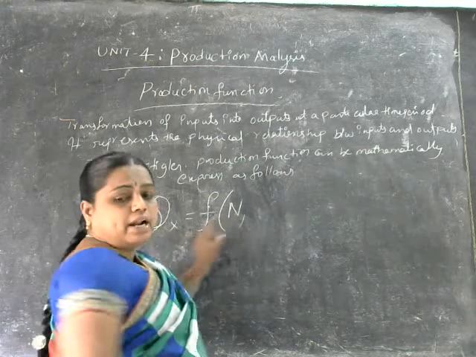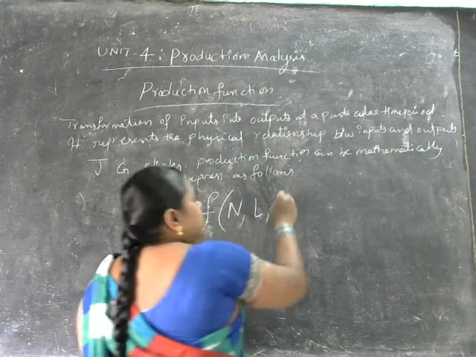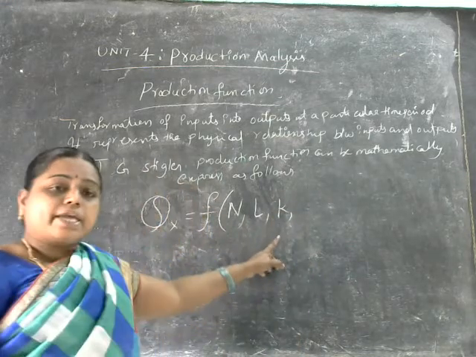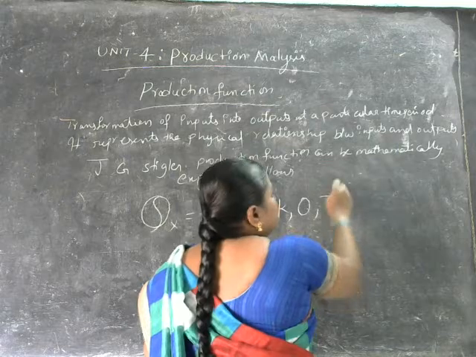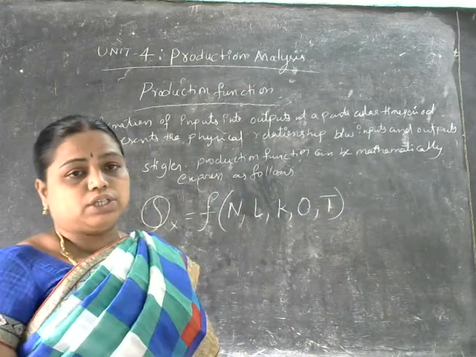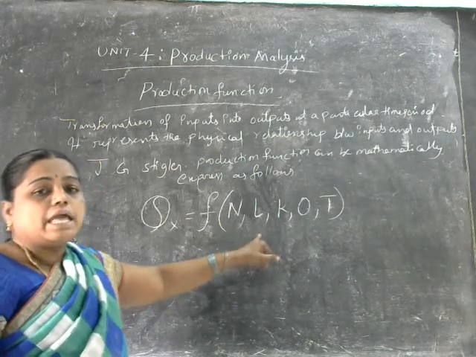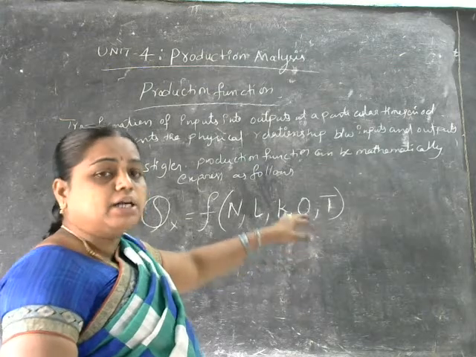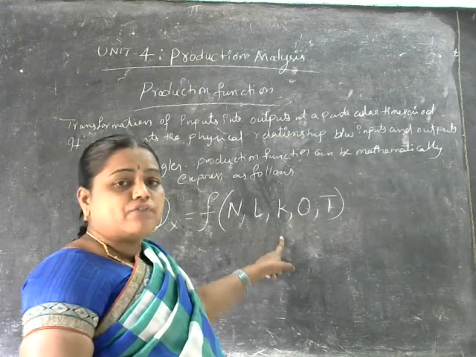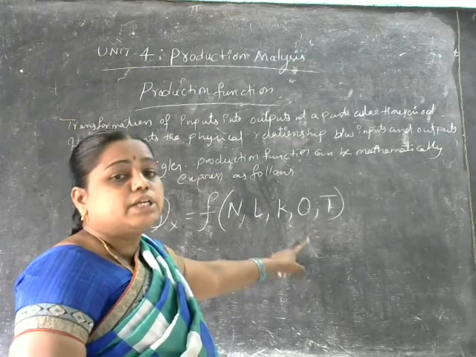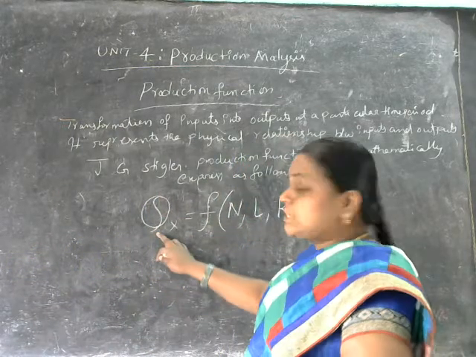Capital N for land, capital L for labor, capital K for capital, capital O for organization, and capital T for technology. So here we are going to say Q of X is equal to F of N comma L comma K comma O comma T. N shows land, L shows labor, K shows capital, O shows organization, and T shows what here? Technology.